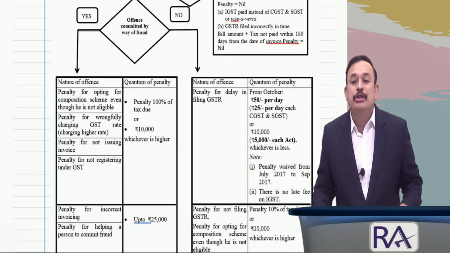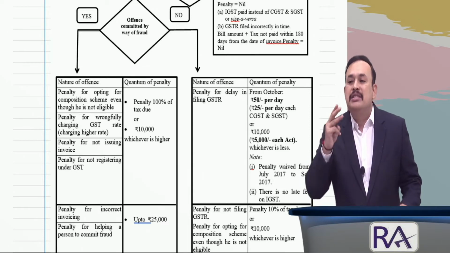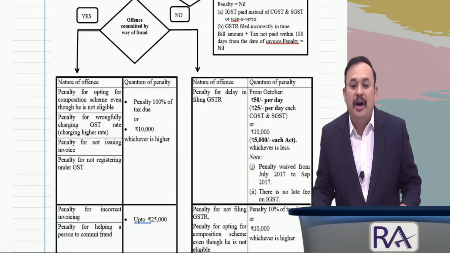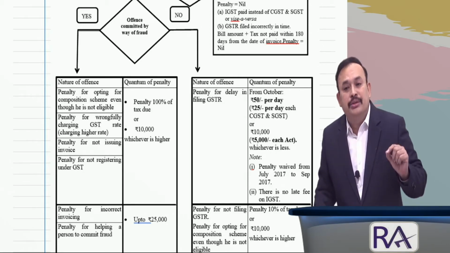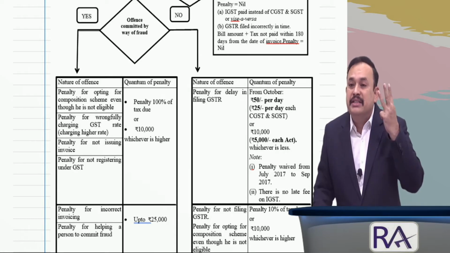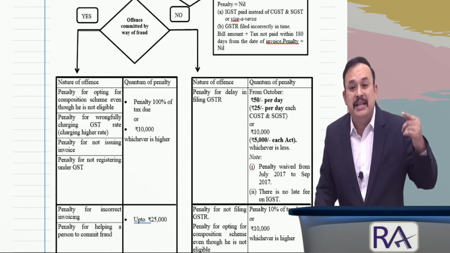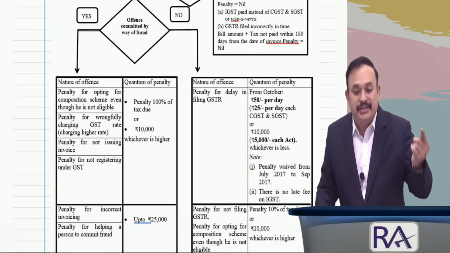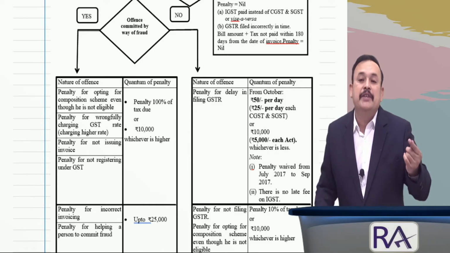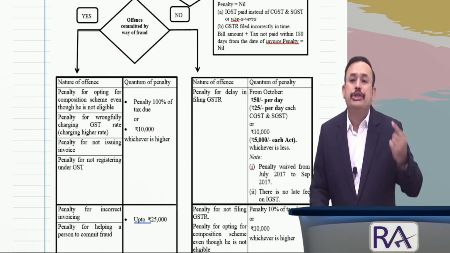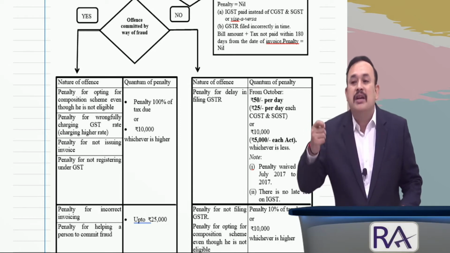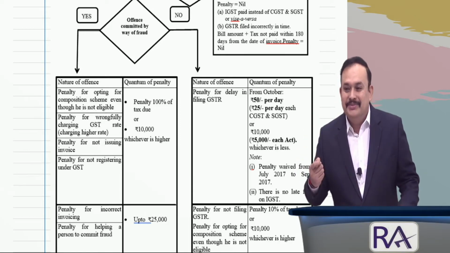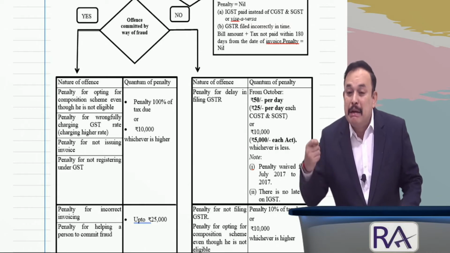The time limit to issue the show cause notice is 3 months before the issuance of order. Order should be issued under 73 within 3 years from the relevant date. Relevant date is the date on which the annual return is supposed to be filed for the financial year. In the case of section 74 fraud cases, you have to issue the notice within 6 months prior to the date of order.